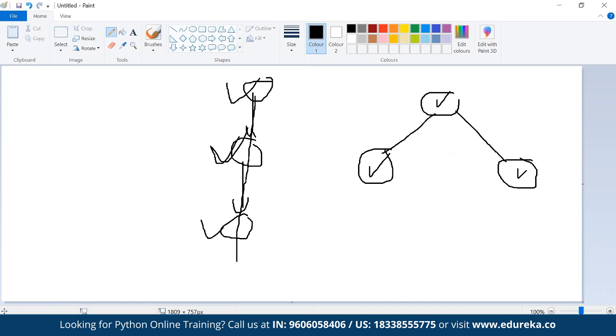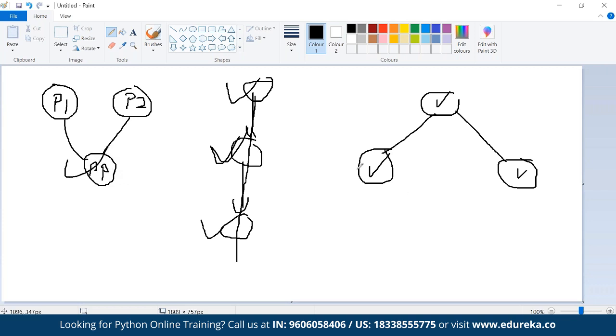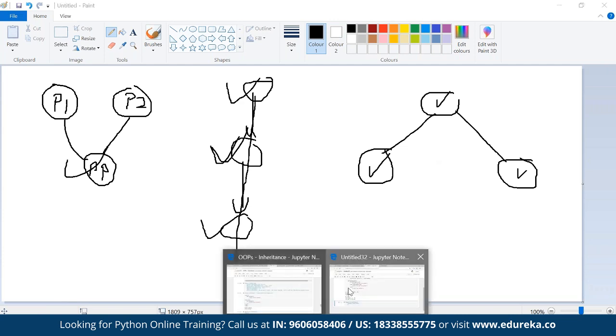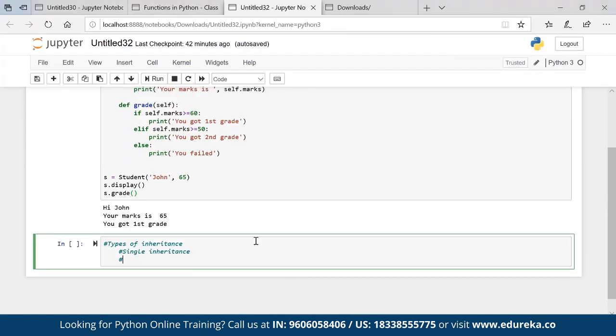And next is multiple inheritance. Now what is that? I have two parents, parent 1 and parent 2, and the child is getting properties of both the parents. That is multiple inheritance. So these are the four main types of inheritance which we have, and now I'll try to help you understand the syntax, how it will be created.